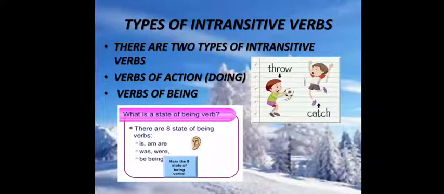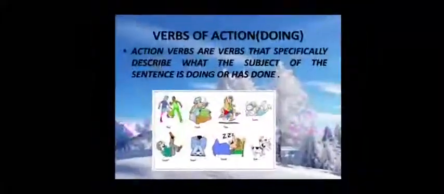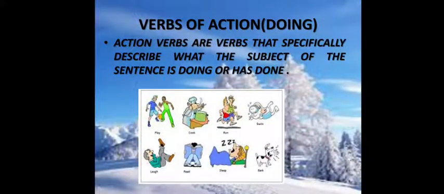Types of intransitive verbs. There are two types of intransitive verbs. Verbs of action and verbs of being. Some of the examples of verbs of being are is, am, are, was, were, became, seem, felt, etc. Verbs of action. What are verbs of action? Action verbs are verbs that specifically describe what the subject of the sentence is doing or has done.